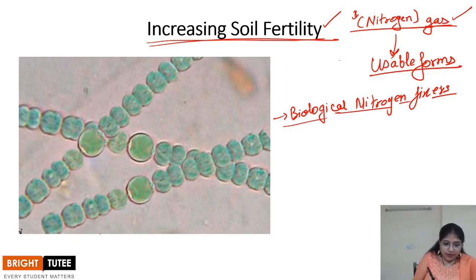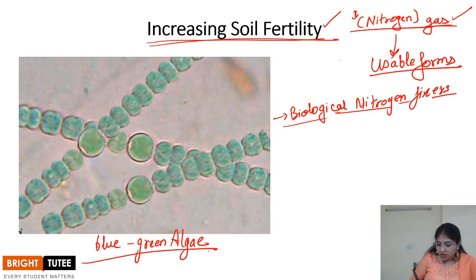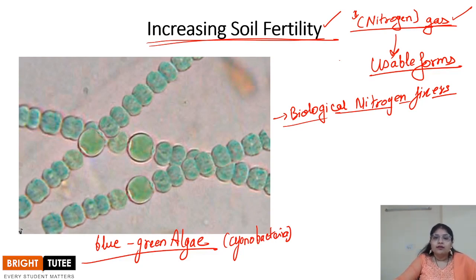This is one of the biological nitrogen fixers, called the blue-green algae, or cyanobacteria. This is one of the organisms which is able to fix the nitrogen gas that is present in the environment into usable forms.